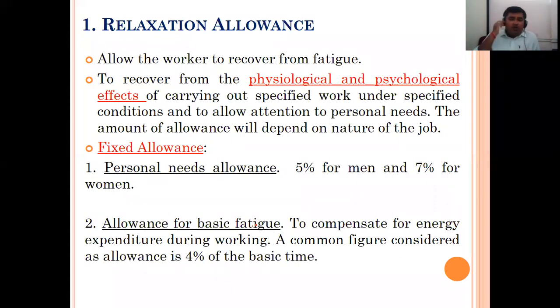If you just add 5 plus 4, you get 9% here. That means if you are working for 1 hour, after 1 hour of working, you will get at least 5 to 6 minutes for relaxation purposes.